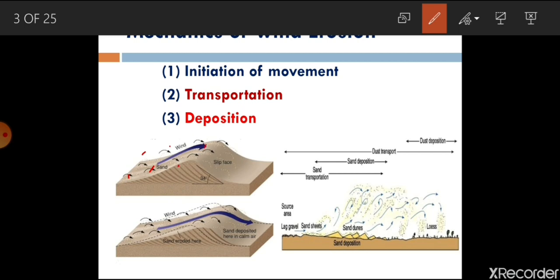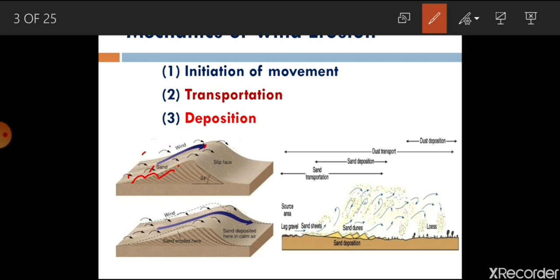So it's a detachment of particles. In initiation of movement, it's a detachment from the soil surface. And then transportation. Due to the action of wind or force of air, when such detached particles are moving ahead, they come under transportation.